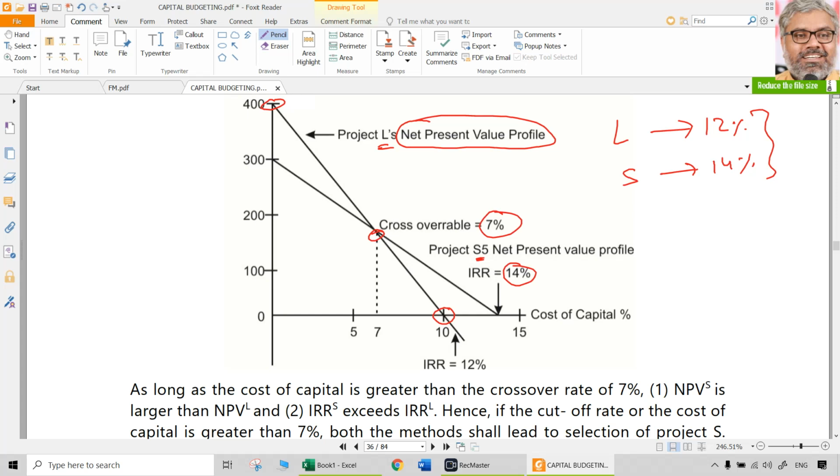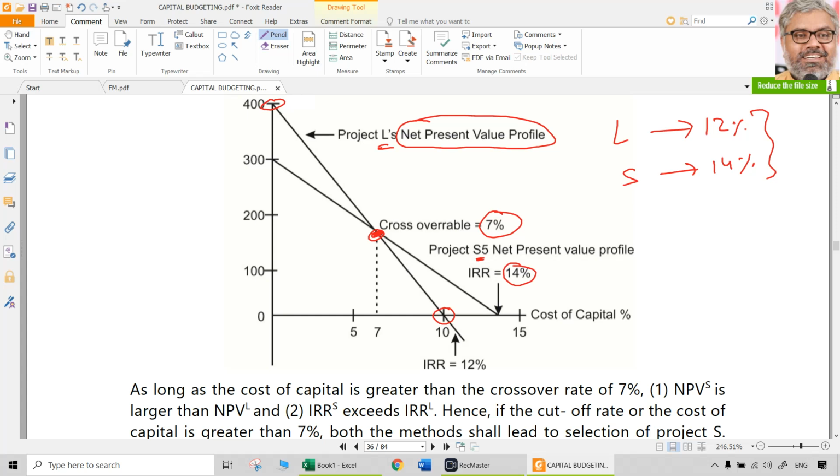Means if the company's cost of capital is less than 7%, L is better than S, because the L line is above the S line. At 7%, the company is indifferent between these two projects.